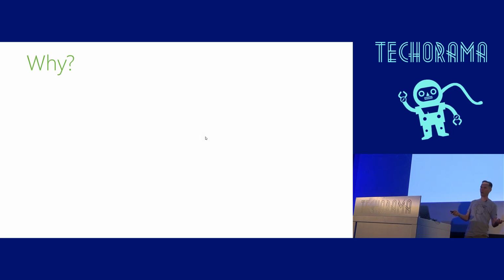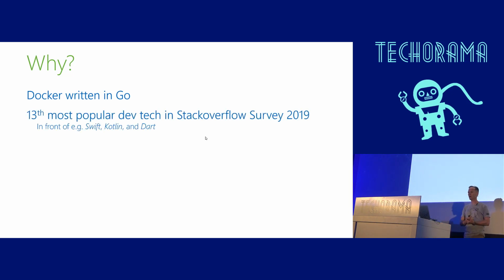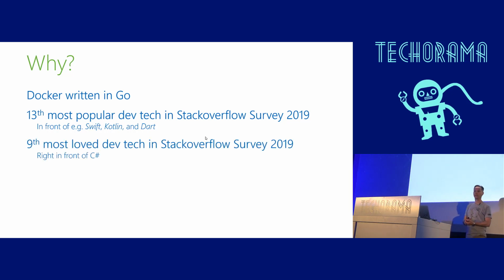So, why am I interested? What raised my interest when I took a look at Go? First, I do a lot of work with Docker. I use Docker every single day, and Docker is written in Go. That's interesting. Go has become the 13th most popular developer technology in last year's Stack Overflow survey, ahead of languages like Swift, Kotlin, or Dart. Go has also become the 9th most loved developer technology in the survey, in front of C#. That's a pretty bold statement.